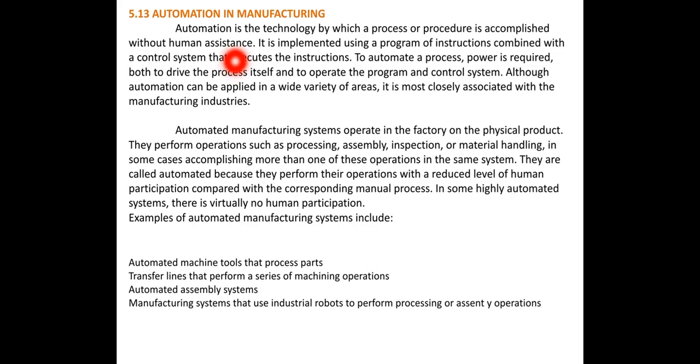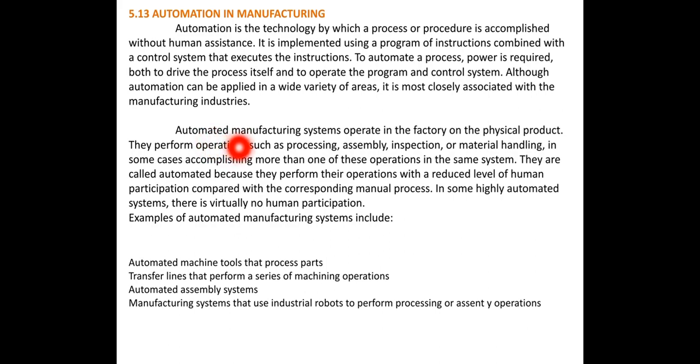Means with the help of the computer the work can be accomplished. It is implemented using a program of instructions combined with a control system that executes the instructions. So here a program is used, and as per the program of instructions the work can be completed.